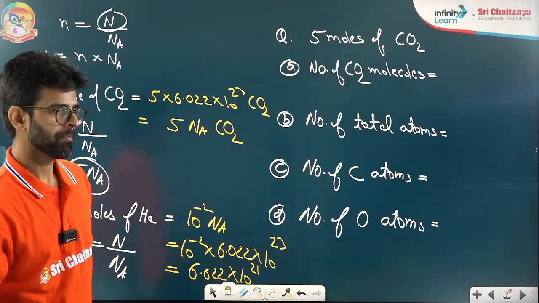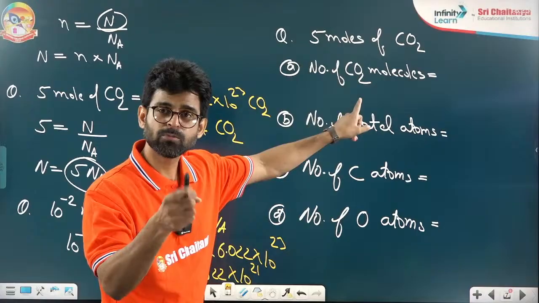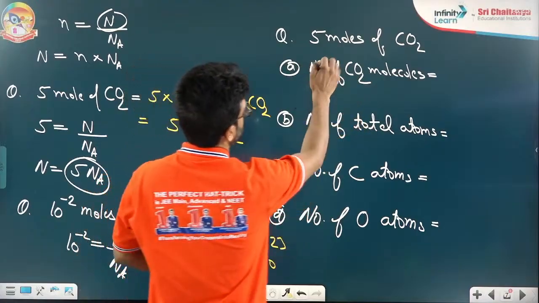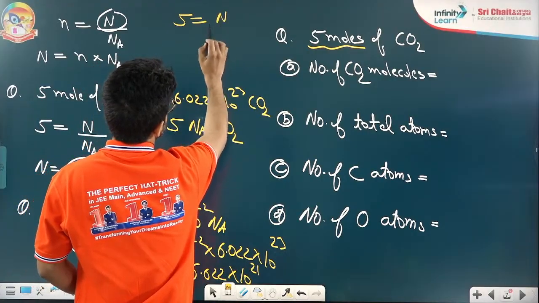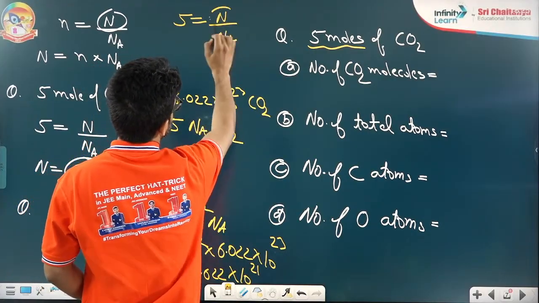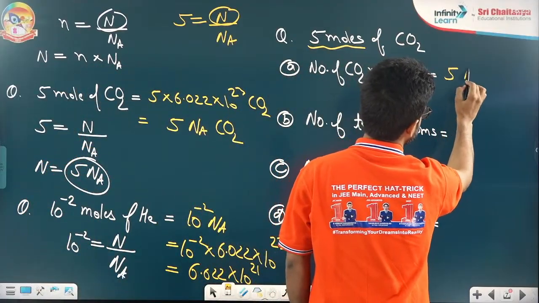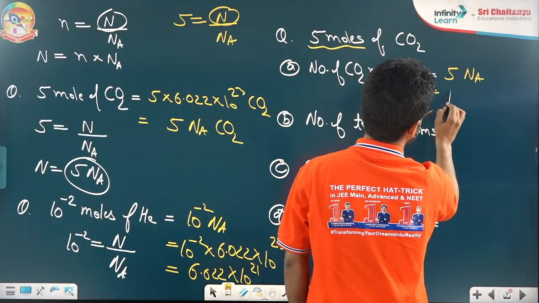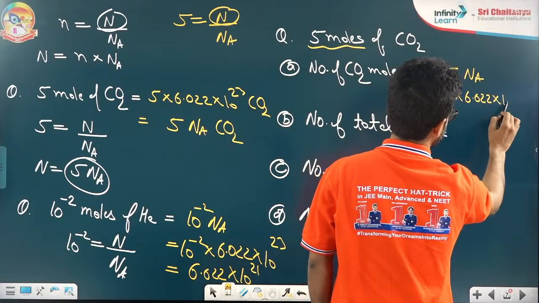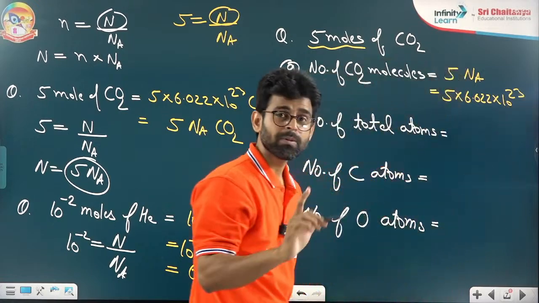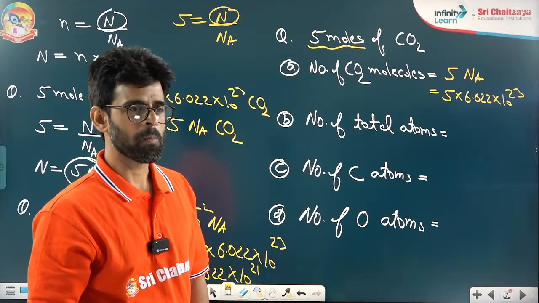Great. If you see here, number of CO2 molecules, how many moles are there? 5 moles. I want to find the number of molecules: 5 into Na. The first question's answer is 5 into Na, or you can say 5 into Avogadro number, so many CO2 molecules. 5 Na, okay, very good.